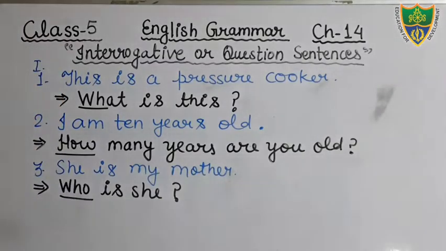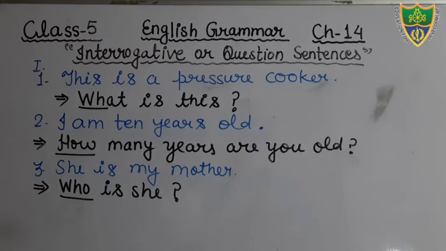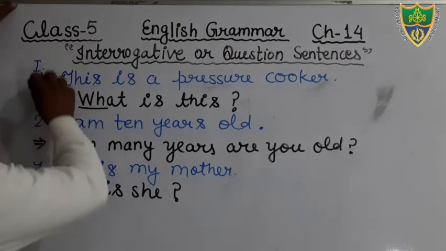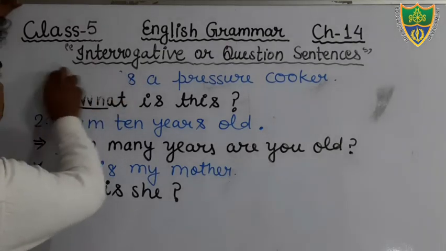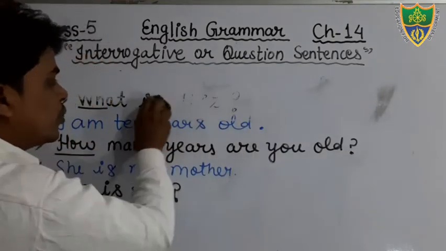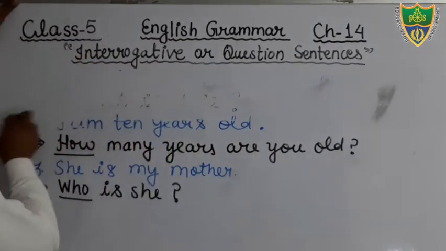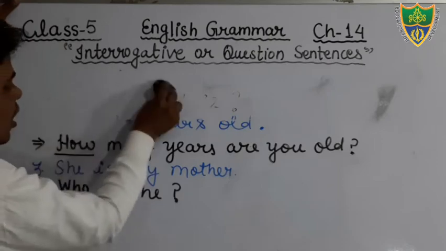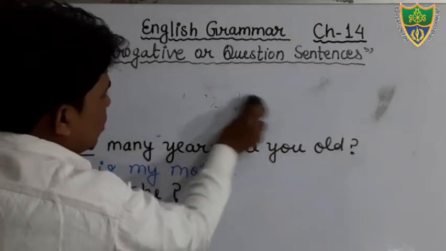Okay, students, so just write down. Dear students, in your book, there is enough space to write. So you will write the question sentence, interrogative sentence in the given space. Okay, students. So I hope that you all have understood. Come to the next question. Question number 4. Okay, students. If you have any kind of doubts, any kind of problem in this topic, you can ask on WhatsApp.